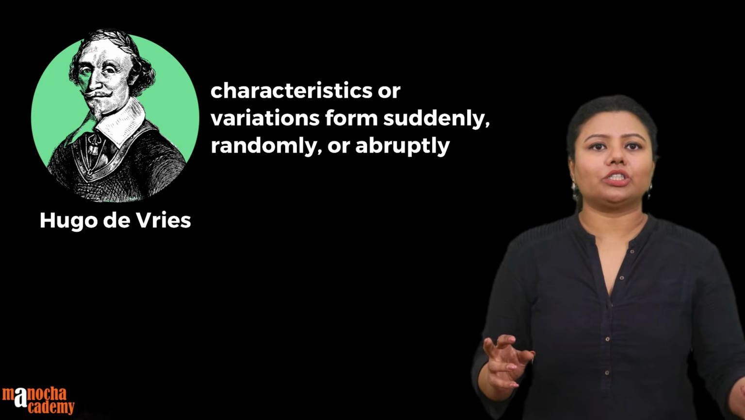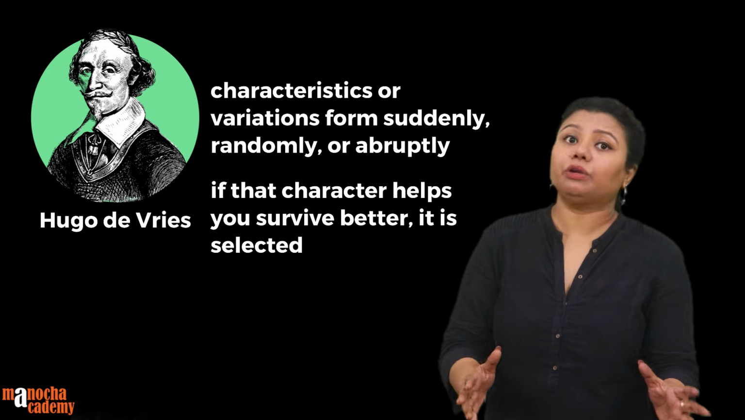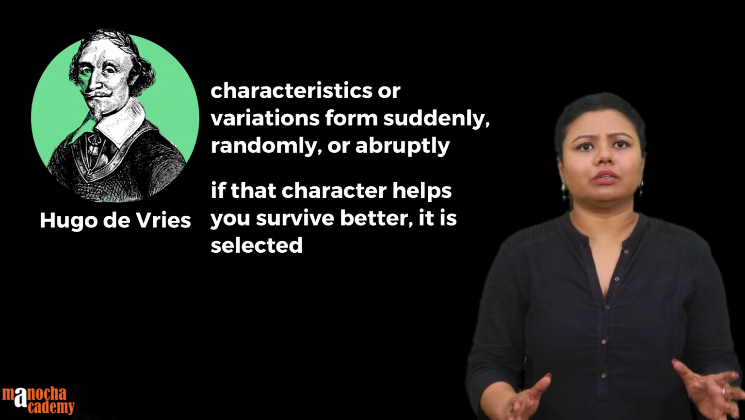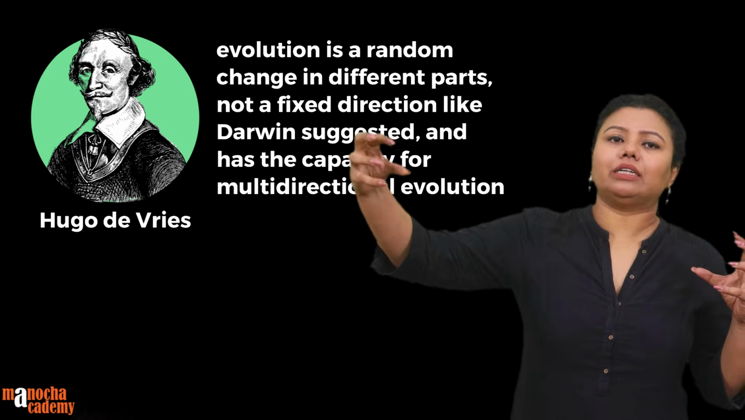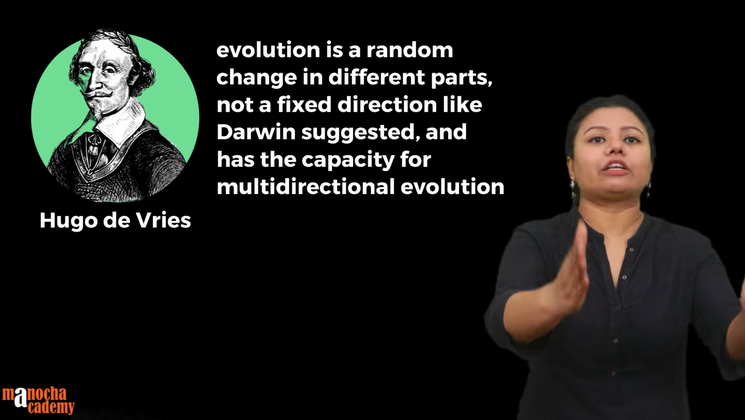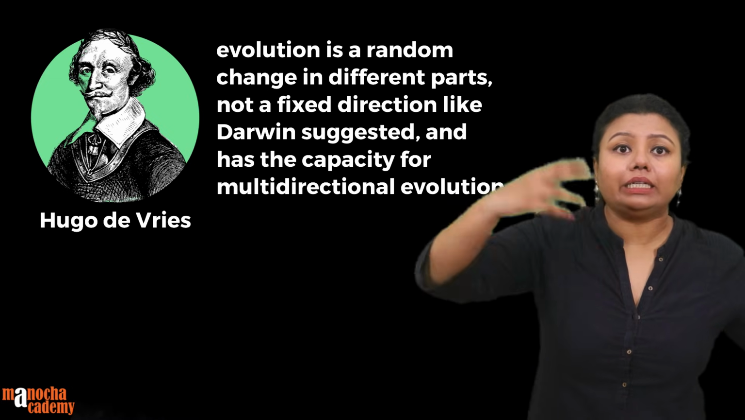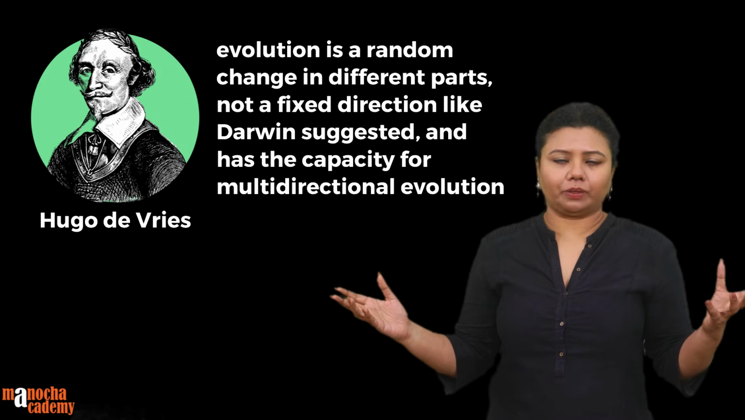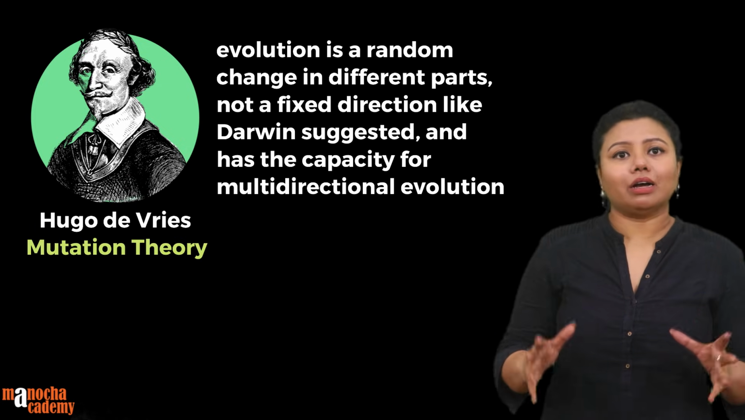The moment there is a change, there is a mutation, there is one character being formed. And if that character at that point of time is allowing you to survive better in your environment, then that is selected. So instead of evolution being a very mean-oriented change, it is a random change in different paths. So it does not really have a fixed direction like Darwin has said. It actually has the capacity to give rise to a multi-directional way of evolving in nature. So this theory, also known as the mutation theory of Hugo de Vries, was the third theory that we were talking about today. That was all about Lamarckian and Darwinian theories.